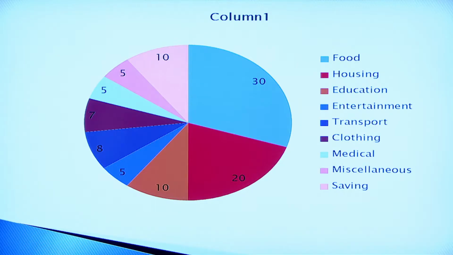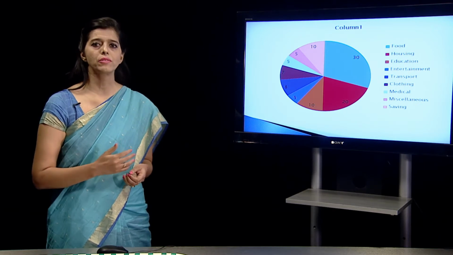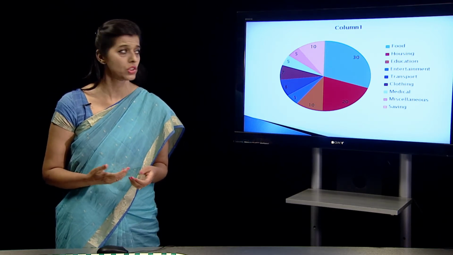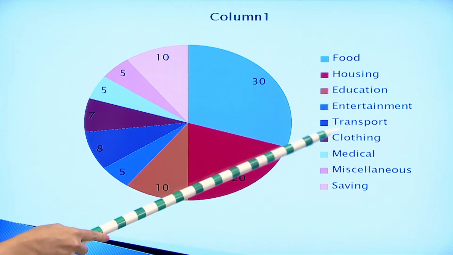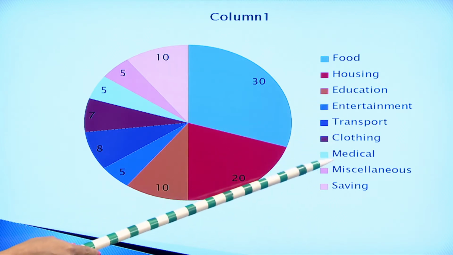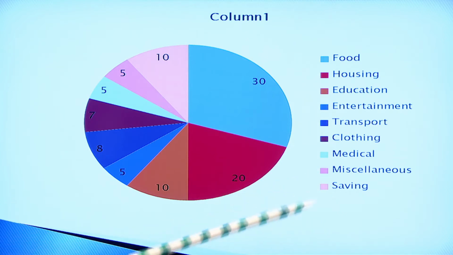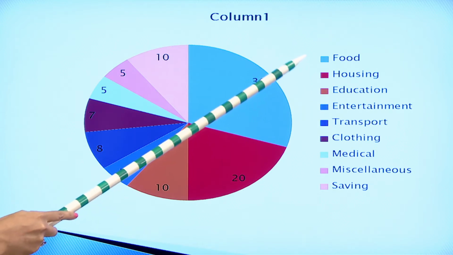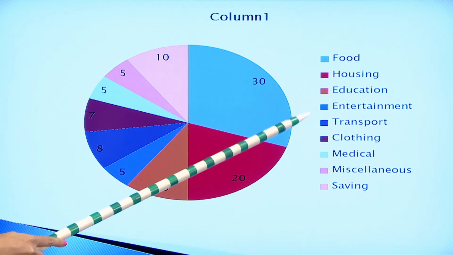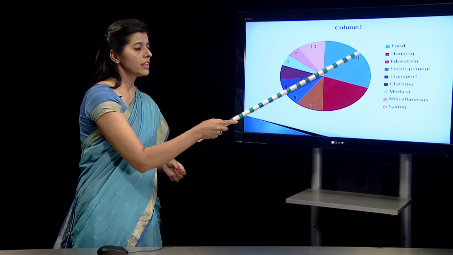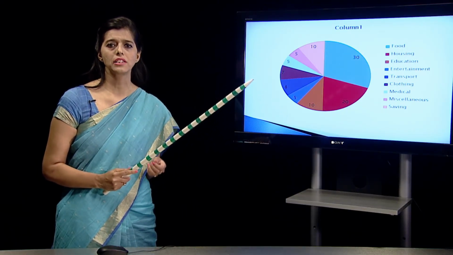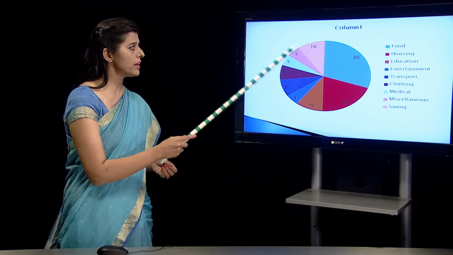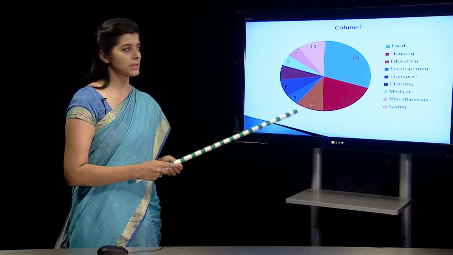Now there are different categories of expenditure which we have discussed, which are food, housing, education, entertainment, transport, clothing, medical, miscellaneous, saving. We've also discussed the amount of money to be allocated for each expenditure, but there is a certain guideline of different categories of percentage which has to be given. So maybe you can understand with this pie chart.